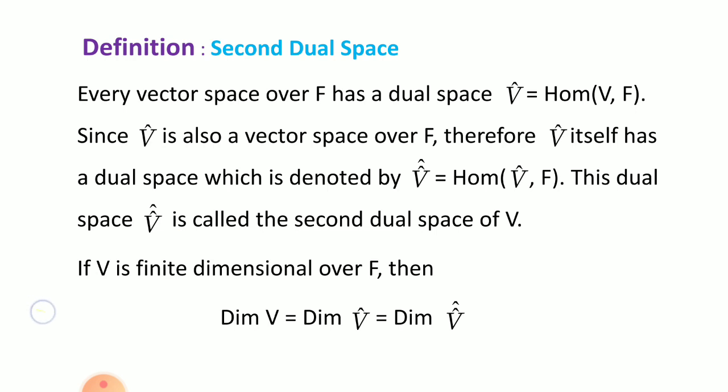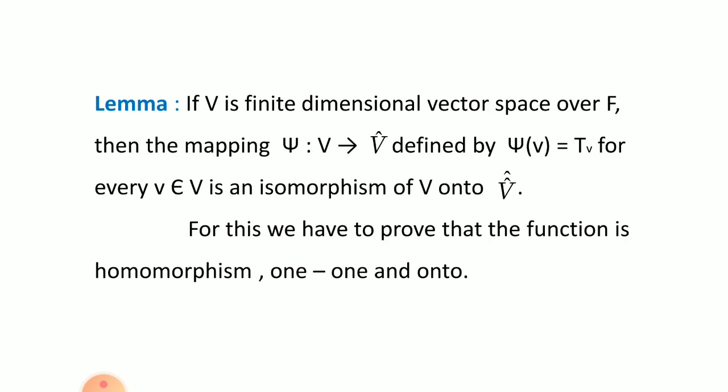Okay, if V is finite dimensional over F, then the dimension of V is equal to the dimension of V cap, which equals the dimension of V double cap. That means the dimension of your vector space equals the dimension of the dual space, which equals the dimension of the second dual space. If the dimension of V equals 5, then the dimension of V double cap is also 5, and the dimension of V cap is also 5. Remember this formula for MCQ again.